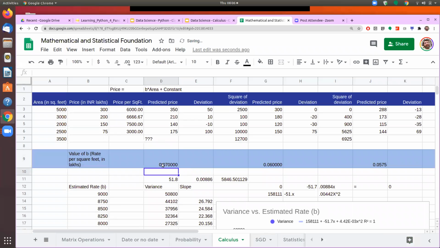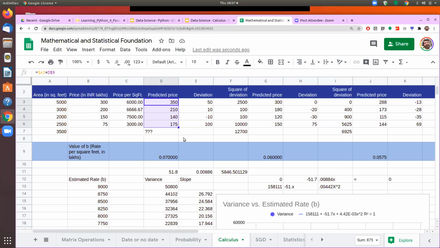If I put that, then I get an estimation like this. My actual price for these 4 houses was 3 crores, 2 crores, 1.5 crores, and 75 lakhs. If I use the value of beta as 7,000 per square feet, then this is the value that I am estimating for these houses, and that becomes 350, 210, 140, and 175.